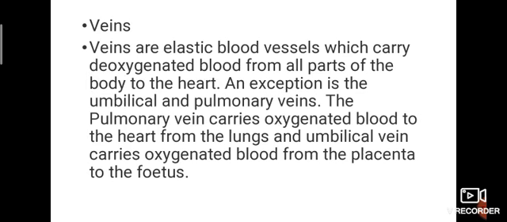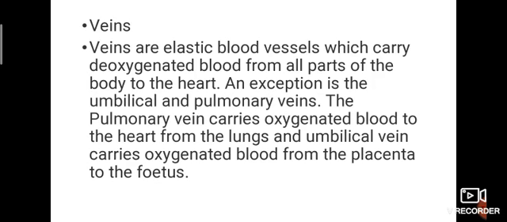Next, veins. Veins are elastic blood vessels which carry deoxygenated blood from all parts of the body to the heart. The exceptions are the umbilical and pulmonary veins. What are pulmonary veins? Pulmonary means our lungs.